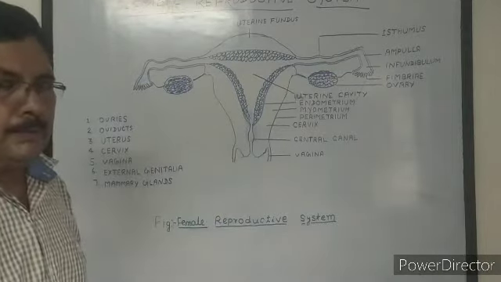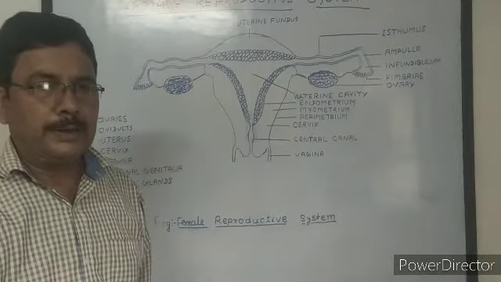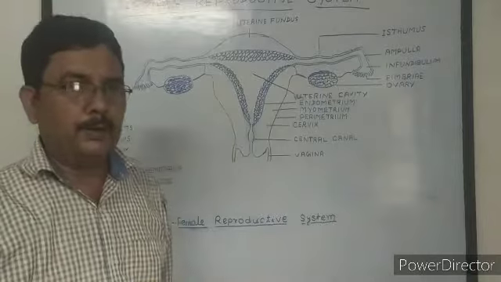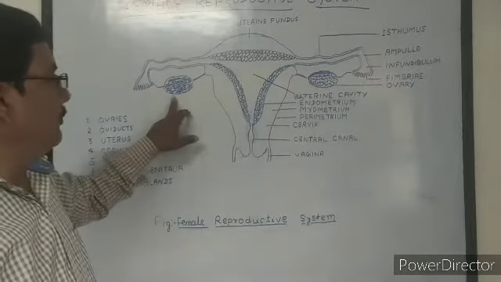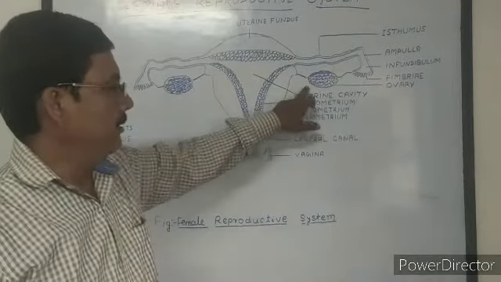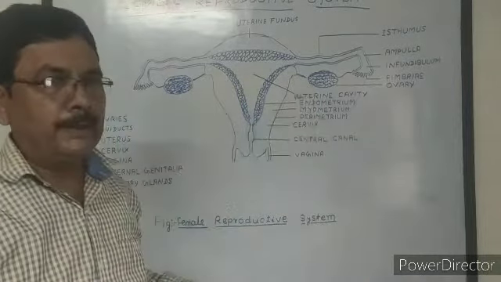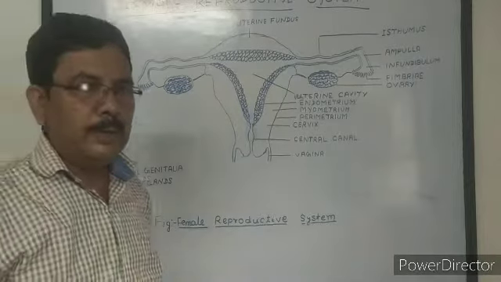These are the female reproductive organs. But the main female reproductive organ is the one pair of ovaries. Ovaries are located in the pelvic region of the lower abdomen.